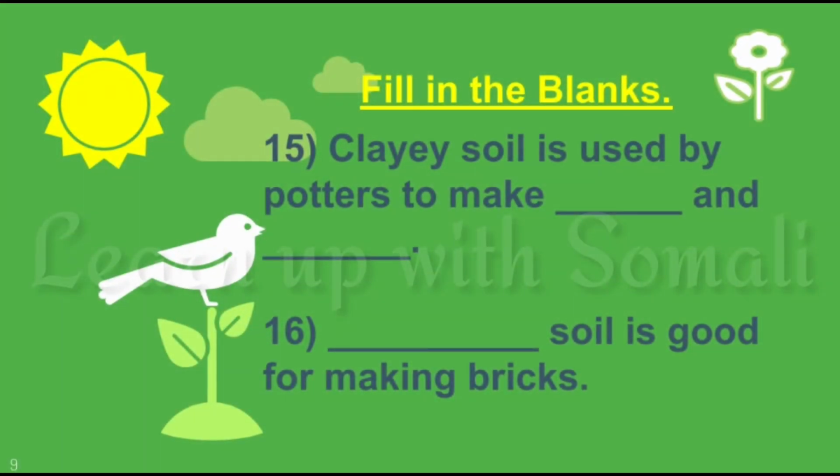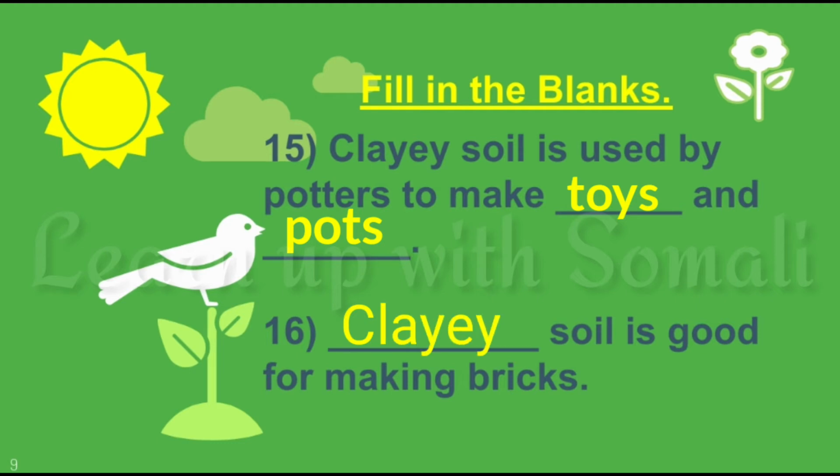Number 15, clay soil is used by potters to make dash and dash. The clay soil is used by potters to make toys and pots. Number 16, dash soil is good for making bricks. It is clay soil, it's good for making bricks. Why? Because this can hold a lot of water but cannot trap much air.